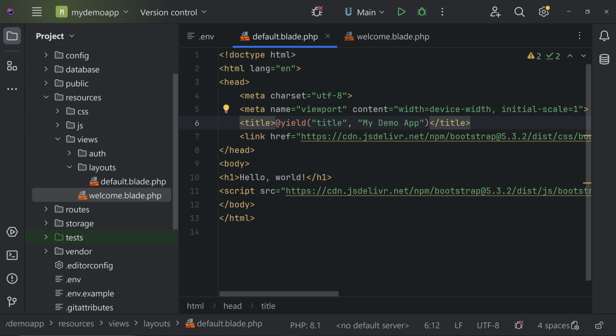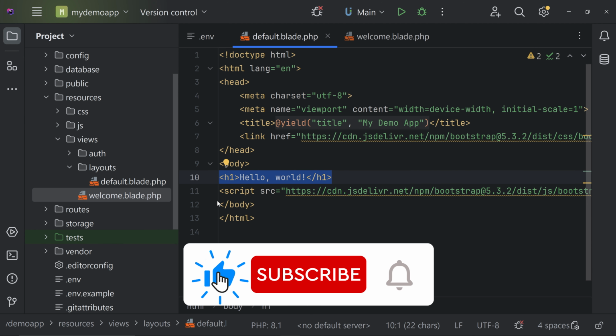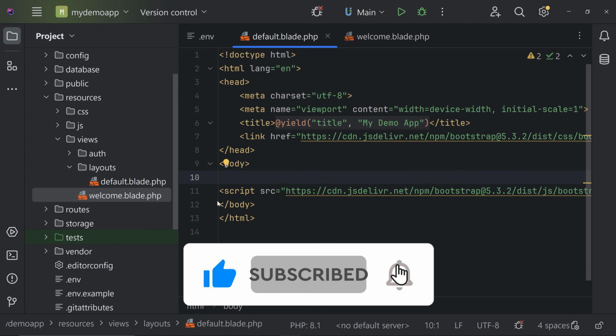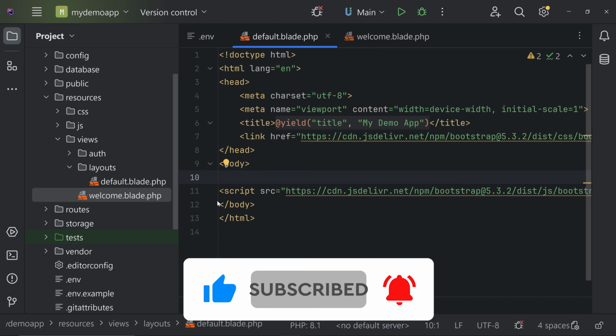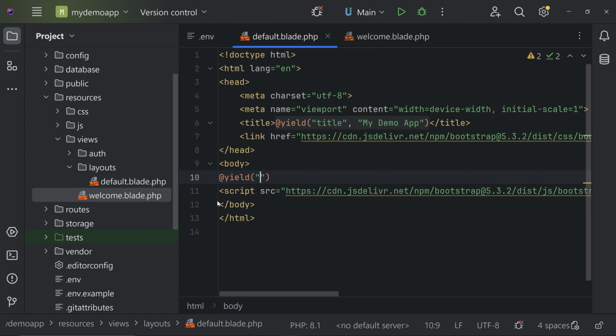So let's move on with the content. So let's remove this one, that is the h1 tag, and we can add a @yield content. Okay, so we are going to ask for the content here, and other than that, we are having our Bootstrap CSS and JS here, and that's it. So we'll be passing the title and the content from other pages. Okay, so let's see what it is.